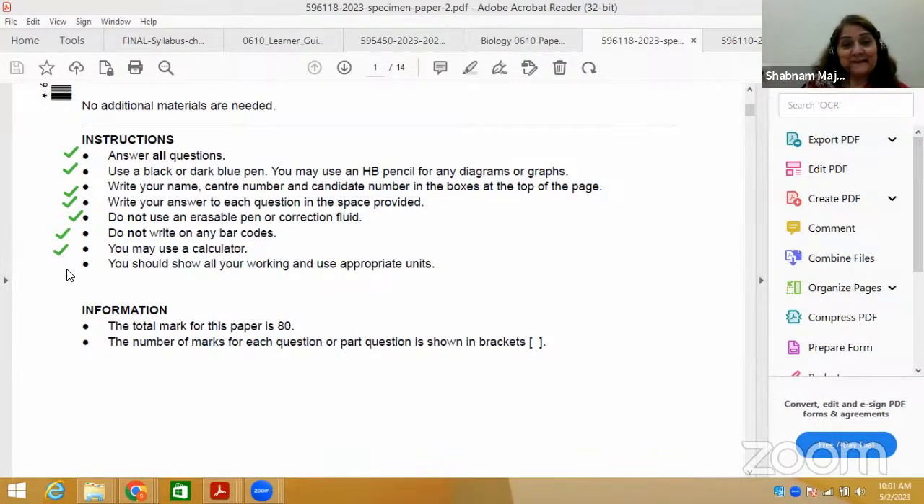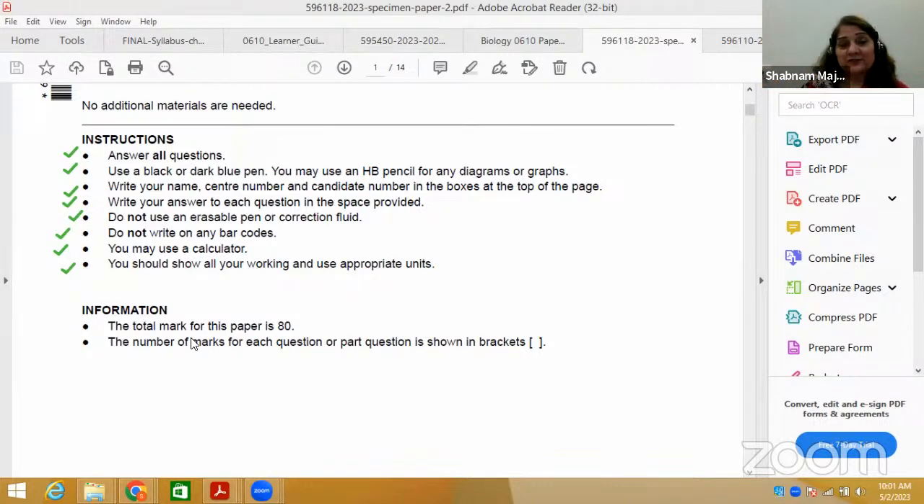Next, you should show all your working and use units. Obviously, I already told you that you have to show your working for any calculation-based question, and you have to mention the units in which you are calculating. And if they give you the unit, for example, percentage is written, you just put the answer value.